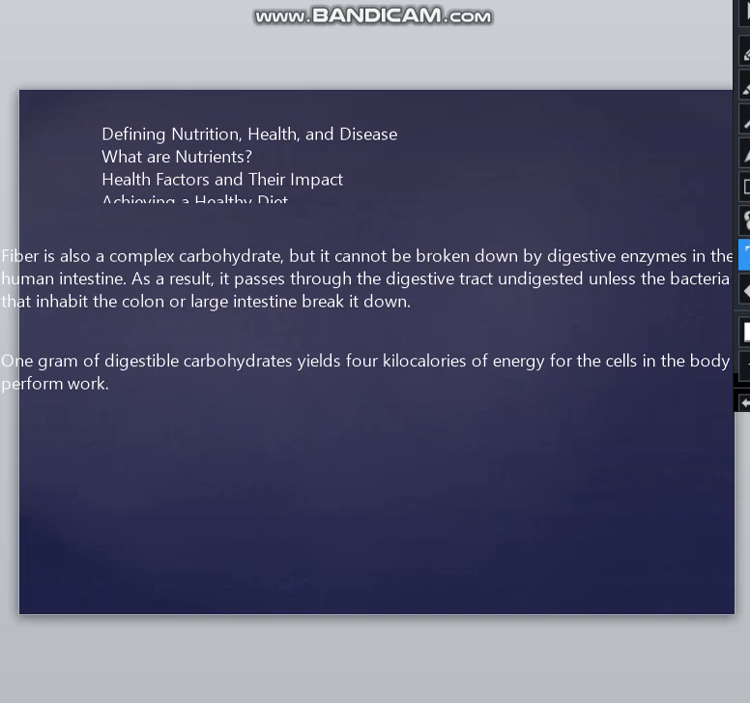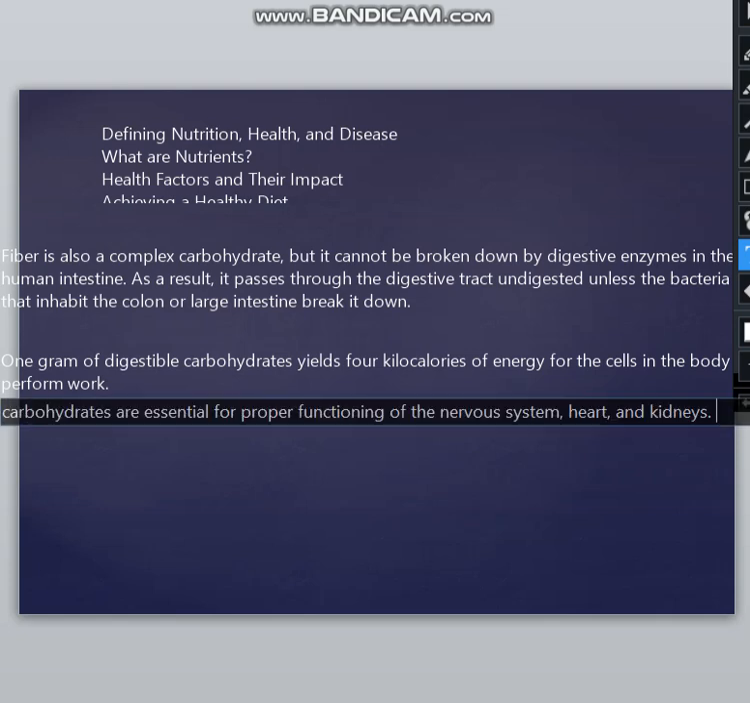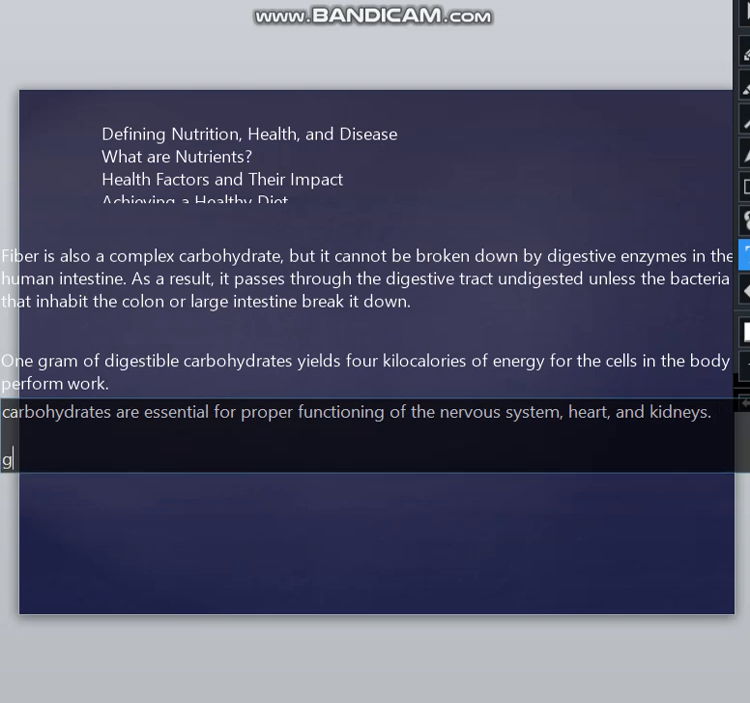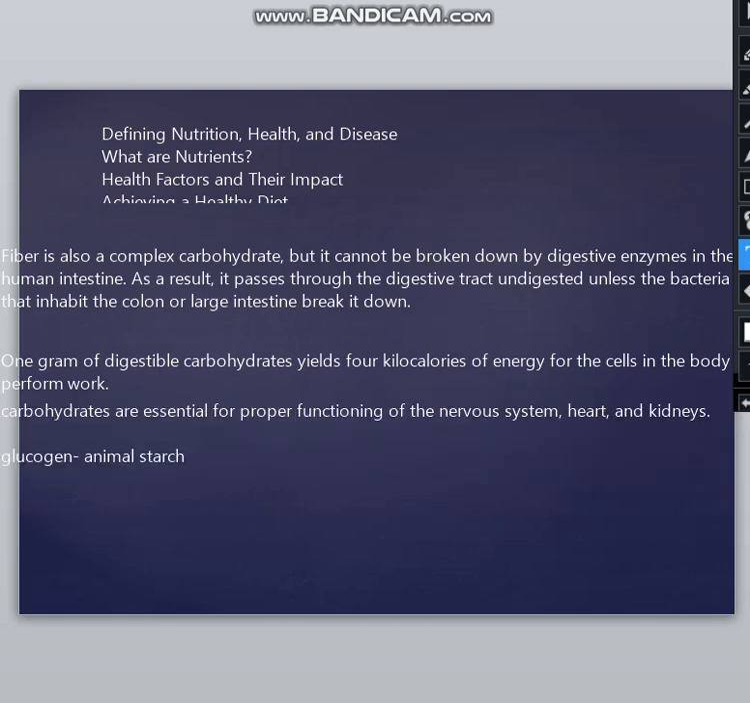And as mentioned, glucose can be stored in the body in the form of glycogen. Glycogen is also called animal starch. When we don't have a lot of glucose in our system, this glycogen will break down and make glucose for us, and we'll be able to consume that glucose, and our glucose levels would stay normal.